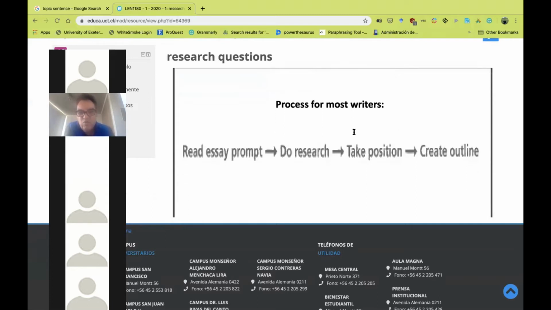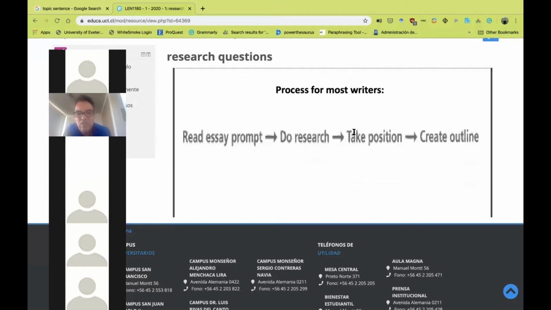The process for most writers, we usually start with the prompt, right? As I told you, the prompts are the questions that you have to read about in order to write your paragraph. And then we have to start with research.